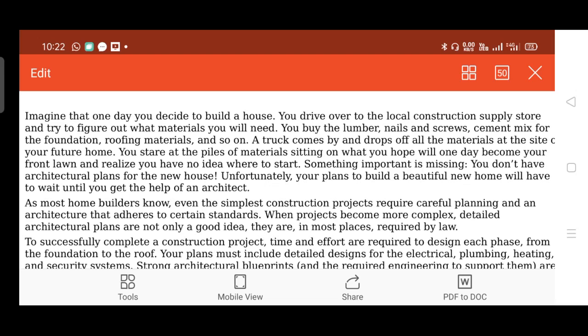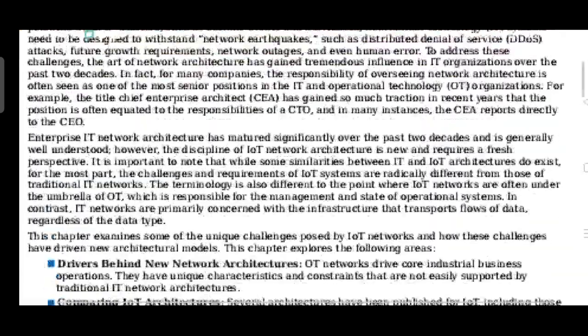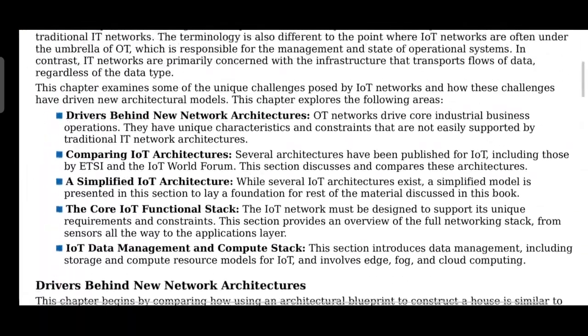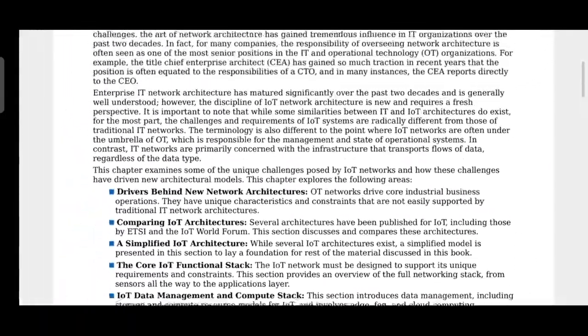So what we are trying to explain is, so far you have understood the requirement of IoT. So you decided, okay, I should have one IoT network. You are purchasing the relevant materials, but you don't have a proper plan of where to implement, right? Where to use which sensor or where to implement which material. So for that, you need to study the IoT architecture. So that is the fundamental requirement of studying the IoT architecture.